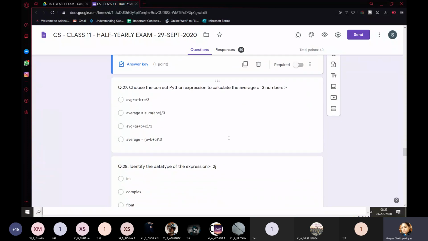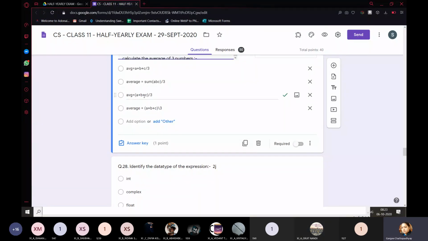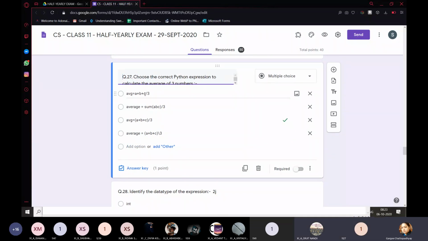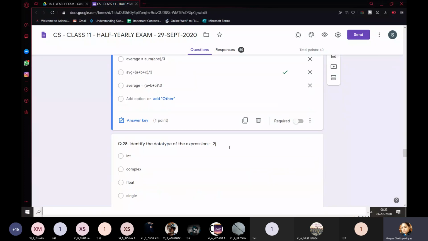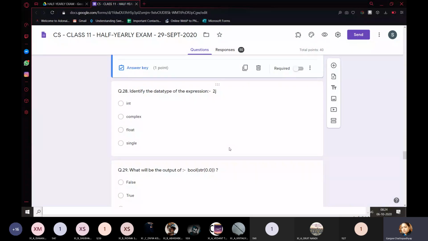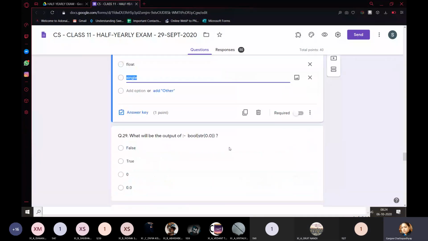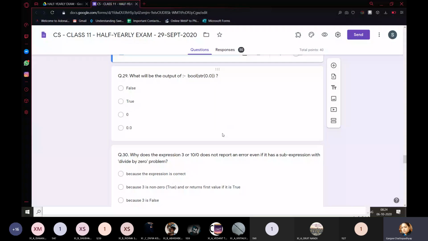Choose the correct Python expression to calculate the average of 3 numbers. C is the answer. A is the wrong answer. A will divide C by 3, then it will add it to A and B. Operator precedence. So that is why if you want to execute plus first, you have to enclose this within brackets. Next, identify the data type of this expression. Complex. It is complex.